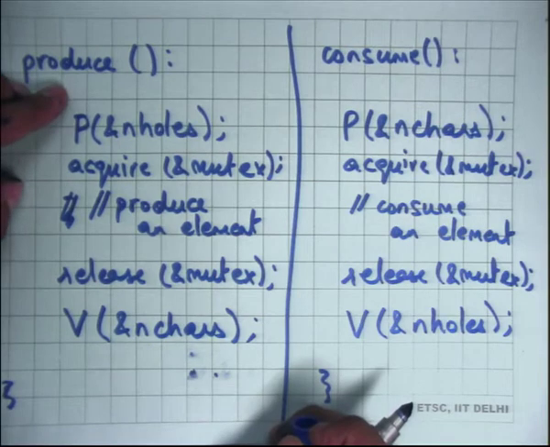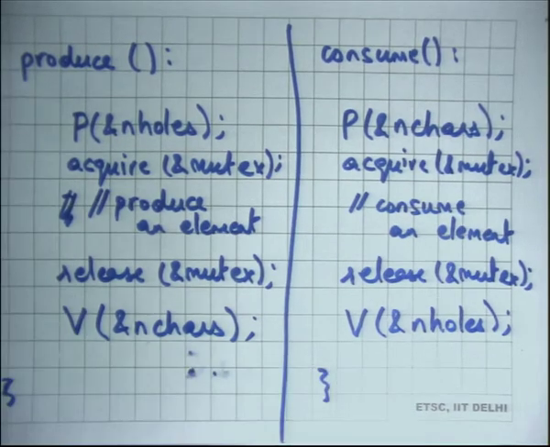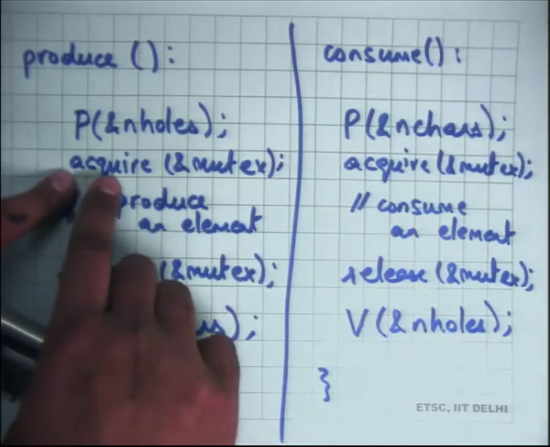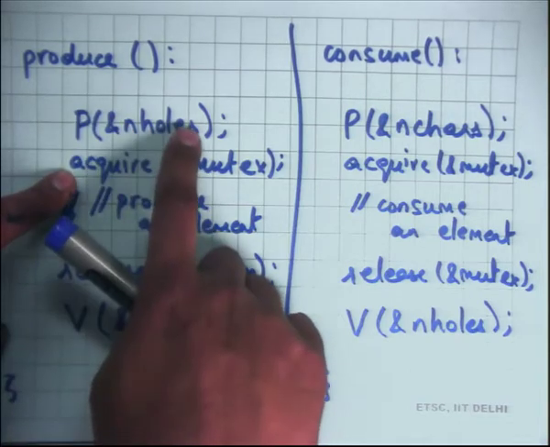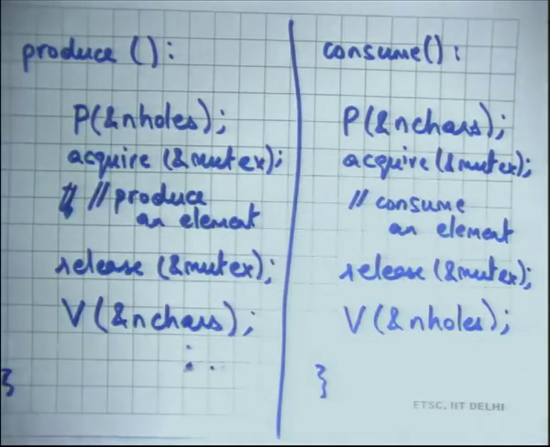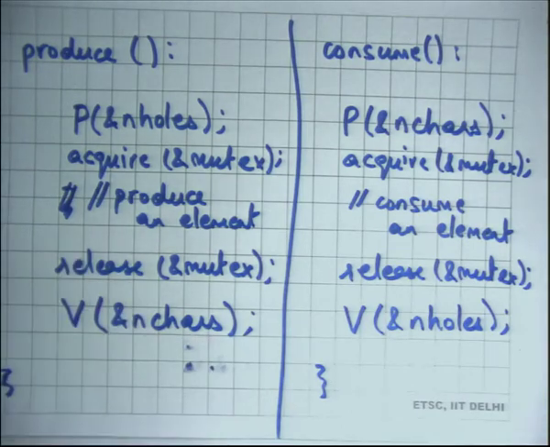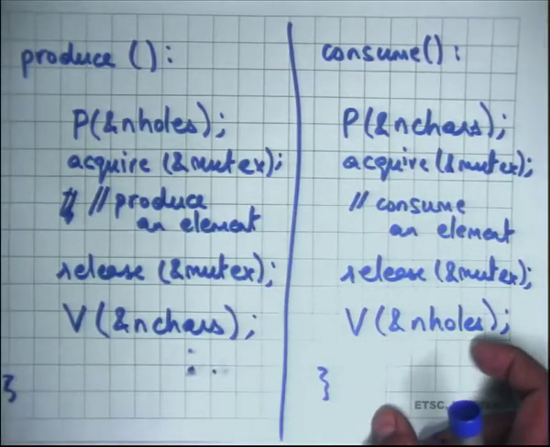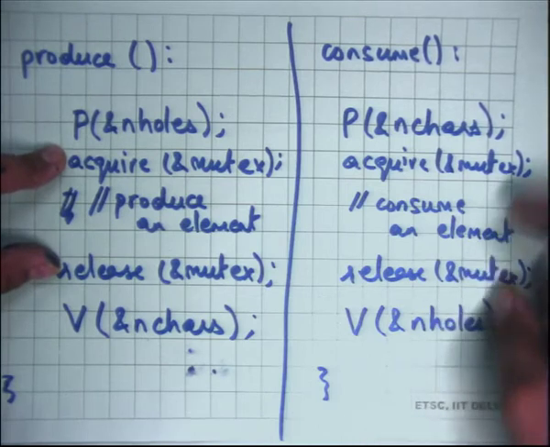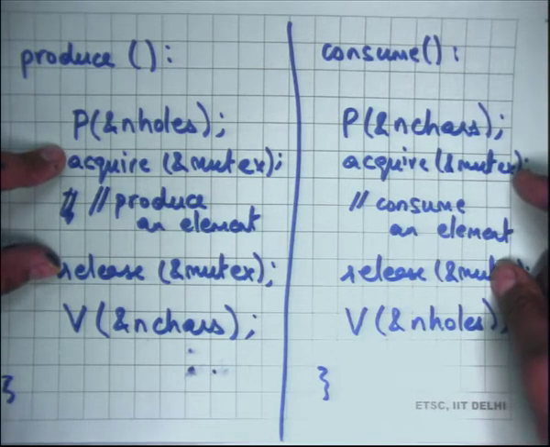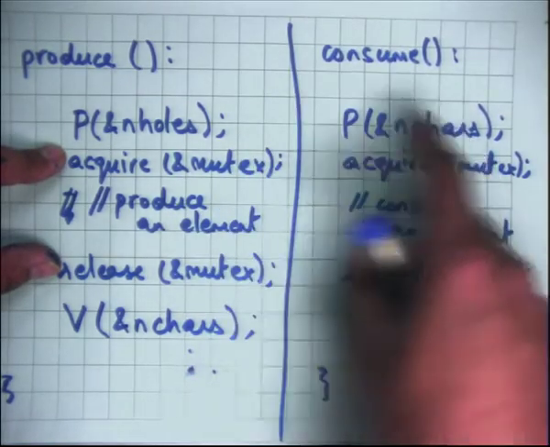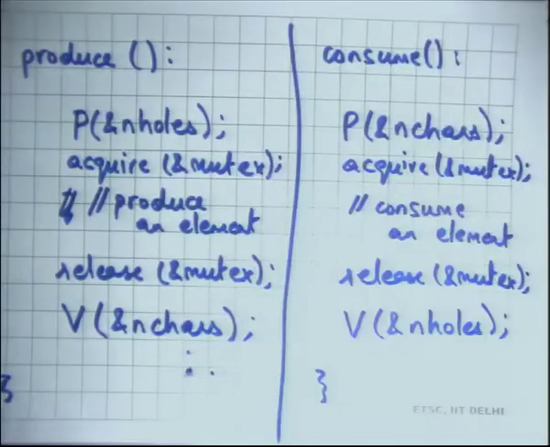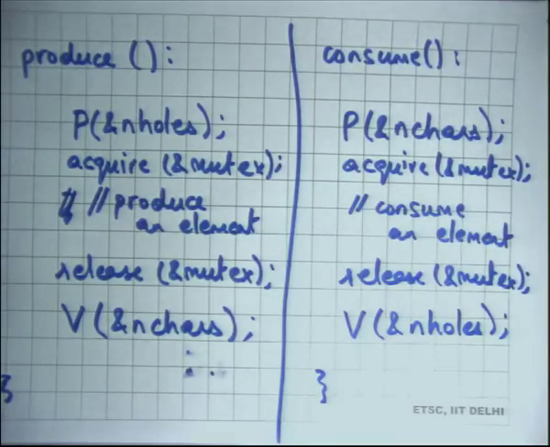If you put acquire before P, you may actually run into problems, because here is a situation where there are two resources, there is a mutex and there is n holes, and you want to acquire both of them at once, and now you have to worry about order and all that, and so you have to worry about deadlocks, etc. But if you code in this way, then there is absolutely no problem of deadlock. Acquire and release of the mutex are within the inner part, so it can never happen that you hold a mutex and you wait on something else. That is not possible, and so you will never have a deadlock in this case. And of course you also want to make your critical section as small as possible.